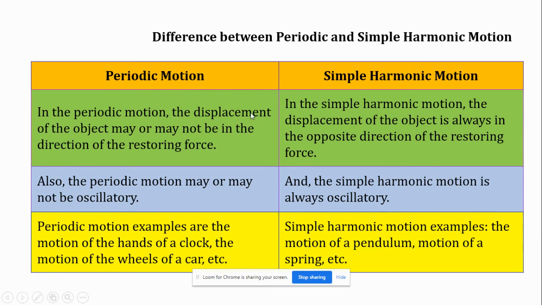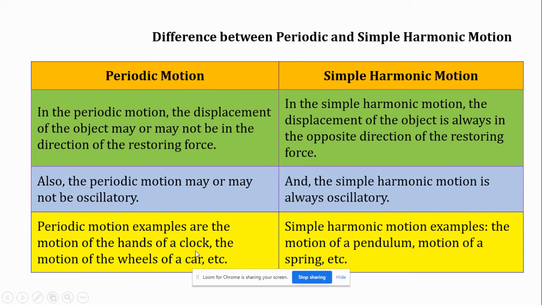In a periodic motion, the displacement of the object may or may not be in the direction of the restoring force. Whereas in simple harmonic motion, the displacement of the object is always in the opposite direction of the restoring force. The periodic motion may or may not be oscillatory, whereas the simple harmonic motion is always oscillatory. But we have to remember that the oscillatory motion is always a periodic motion, but the periodic motion may or may not be oscillatory.